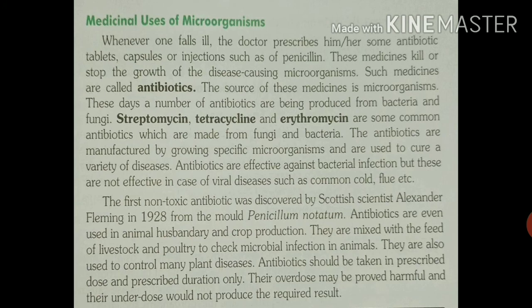He observed that the presence of green mold not only prevented the growth of bacteria but also killed many of these disease-causing bacteria. From this mold, penicillin drug was prepared. In this way, Sir Alexander Fleming discovered penicillin drug, which is an effective antibiotic. So really it is one of the great uses of microorganisms.